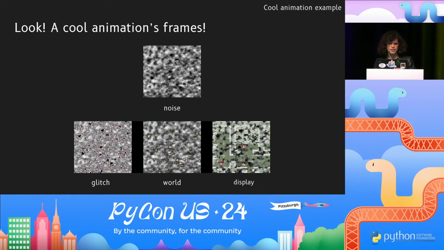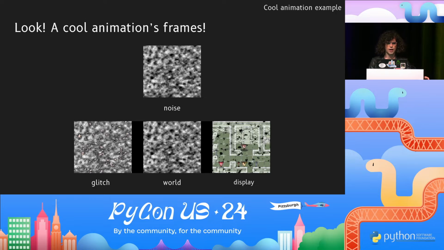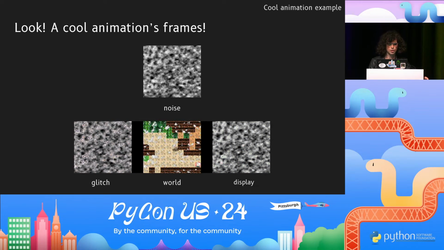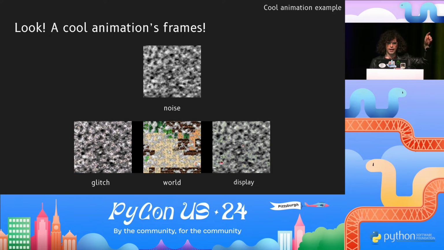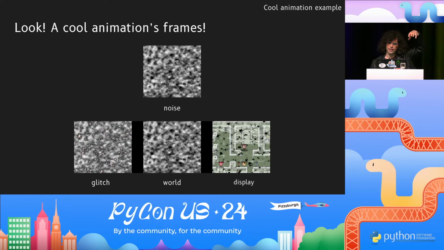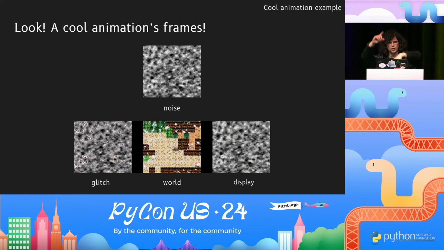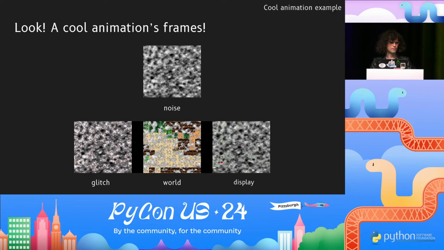All right, high level explanation of what's going on. The top image is a noise array, which is just random values with some kind of algorithmic structure to it. The noise array has values from black to white. And if you picture that as an elevation map, you've got one world going down the map and one world going up the map. And that's what it looks like if you visualize it.